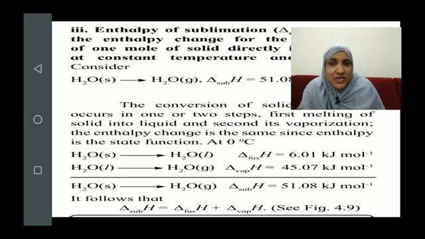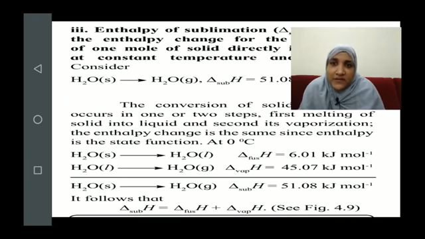They do not depend on the path by which the change has occurred. So we can say that the enthalpy of sublimation is equal to the sum of the enthalpy of fusion and vaporization. I hope you have understood it.